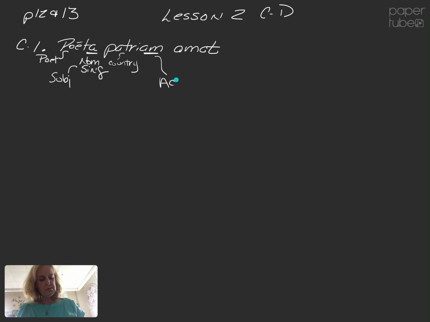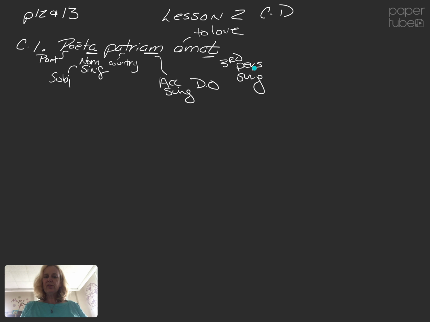Is our accusative singular ending that we use for direct object. Amat, the verb to love. The T ending tells us it's third person singular, which could be a he, she, or it. In this case, with that nominative singular, it's the verb that goes with our subject.